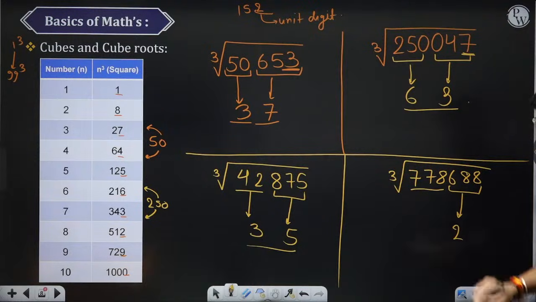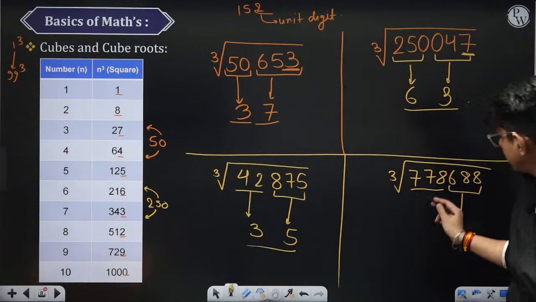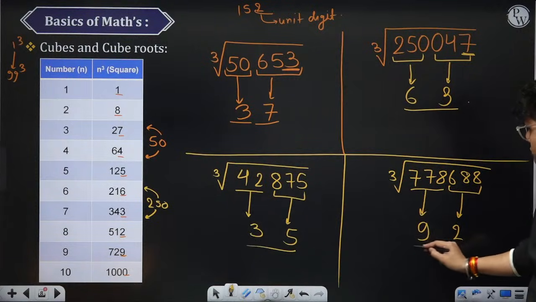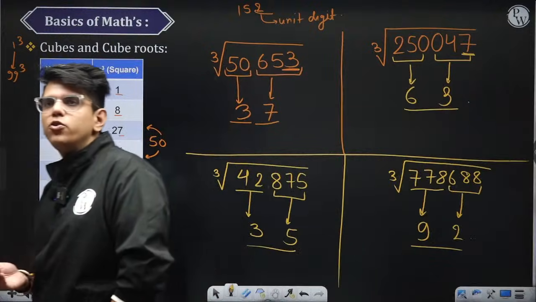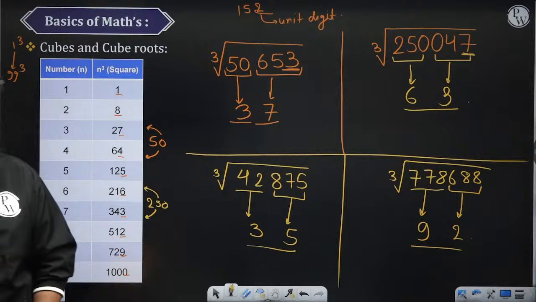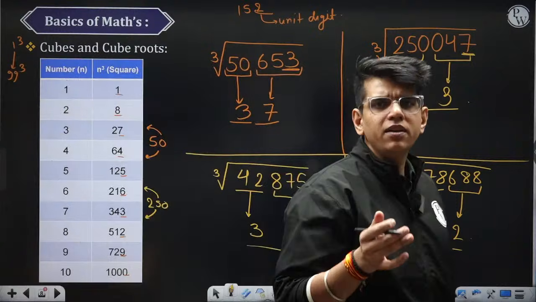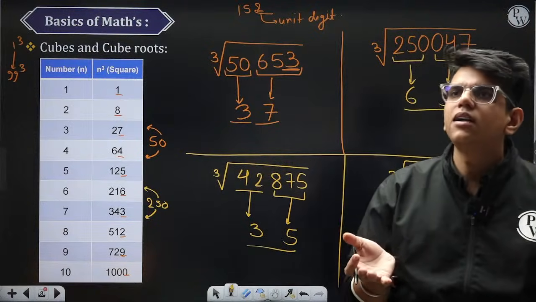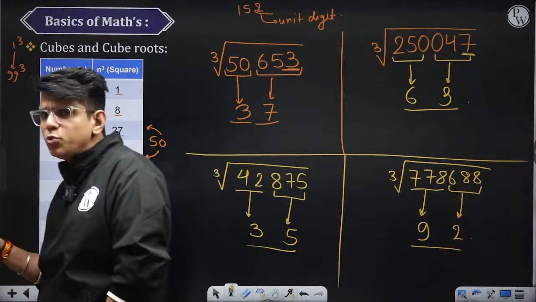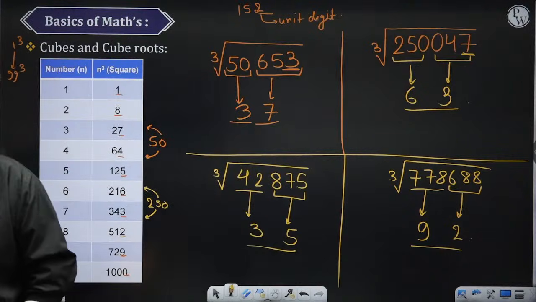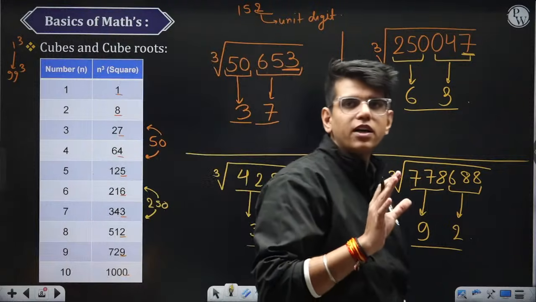Now 778 falls between 9 and 10, so the answer will be 92. Okay, so this is how you can find out the cube roots. If I am asking you to find the cube root, it will only happen when the cube root is available, right? Don't worry about the numbers where you can't find the cube roots. UPSC won't ask you such questions. This is more than sufficient for what you will require in CSAT.